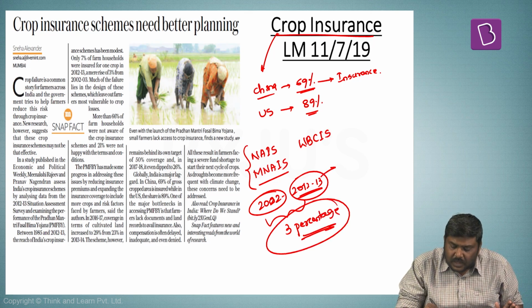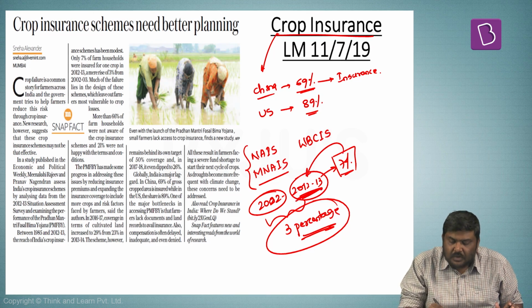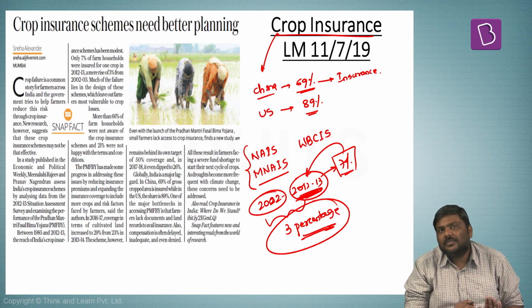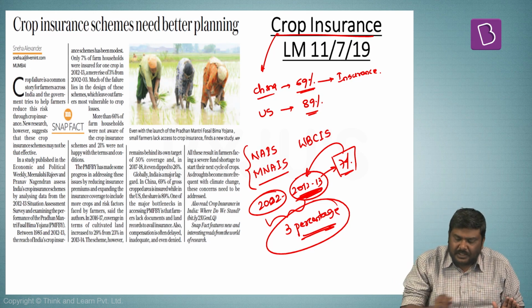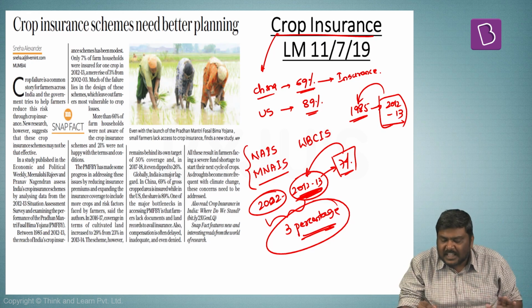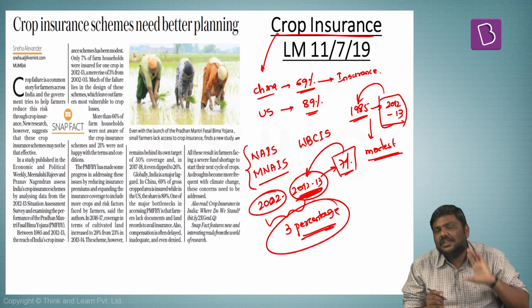That is, only around 7% of the farming households were covered under these particular crop insurance schemes by 2012-13. And this article also quotes that between 1985 to 2012-13, the increase in coverage of crop insurance schemes has been very modest or just incremental in nature.